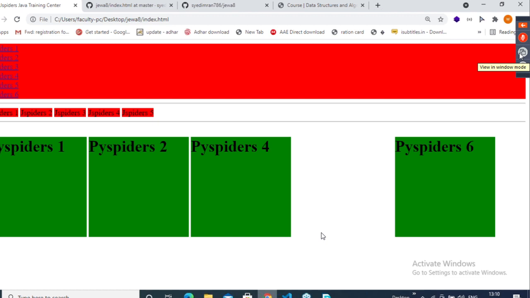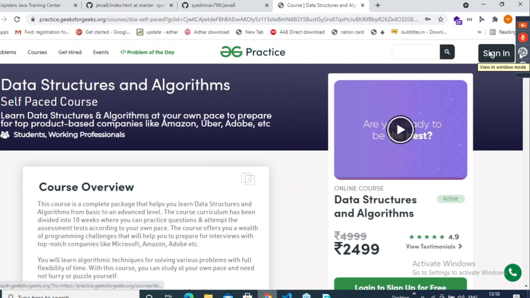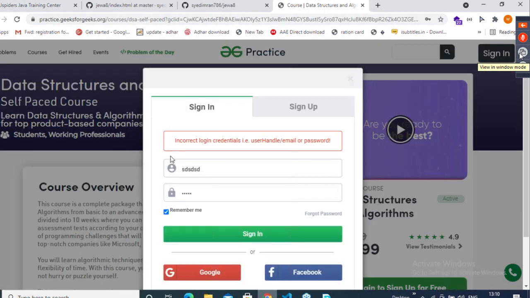So both are good, guys. You can use both depending on your requirement. Clear? Now if you observe this website, you can tell me whether they are using display none or visibility hidden. Let me reload this page, guys.